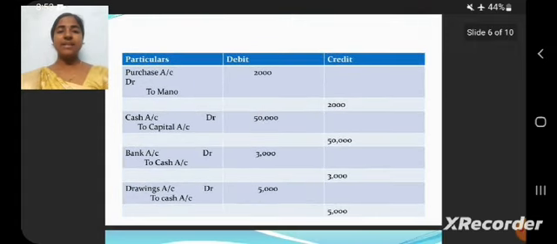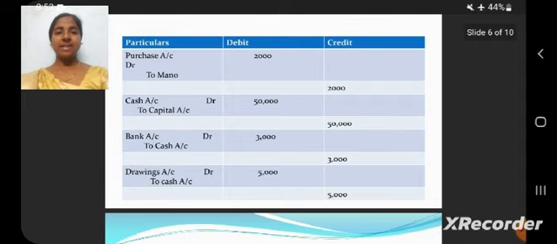Next one is on a credit basis. Credit basis is nothing but we will enter the name or representative name of the person. Purchased goods from Mano for rupees 10,000. The journal entry is purchase account debit to Mano account. We are purchasing the goods on credit from Mano. We are not paying the cash immediately, so we will enter purchase account debit to the particular person's name.